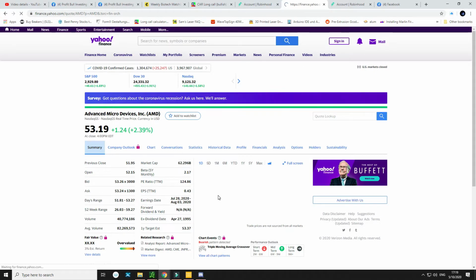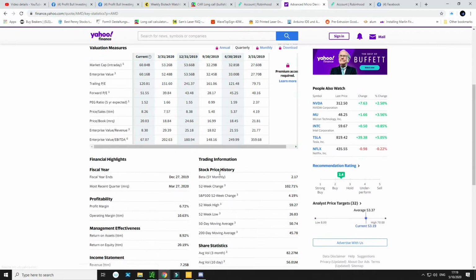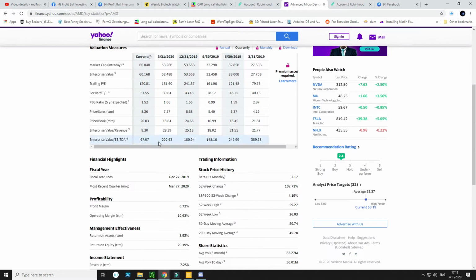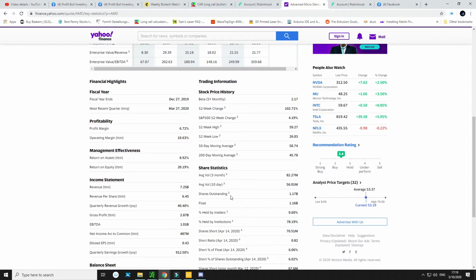So once again, their summary, statistics. Yeah, they have a high float, which is kind of weird that they're even up that high. That means there's a lot of people holding. Institutions, 87%. Or excuse me, 78%.